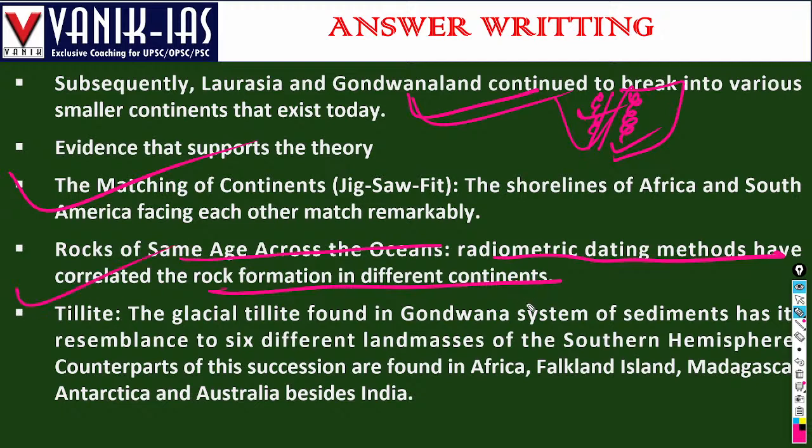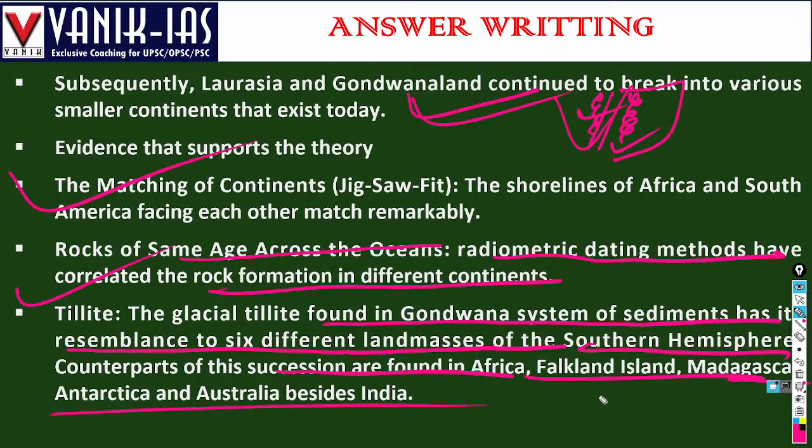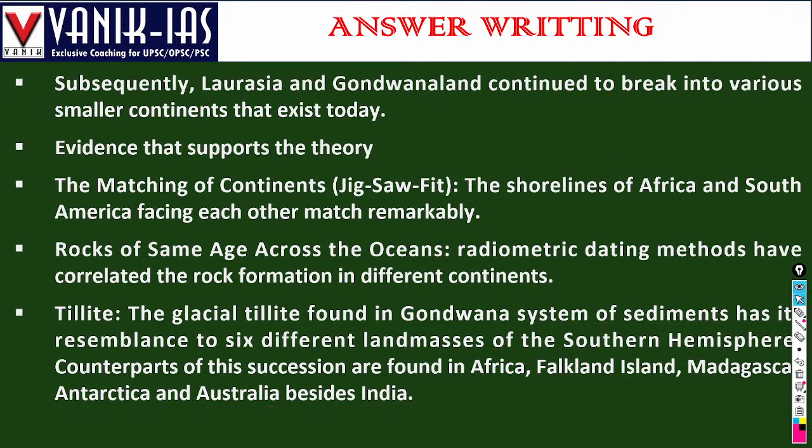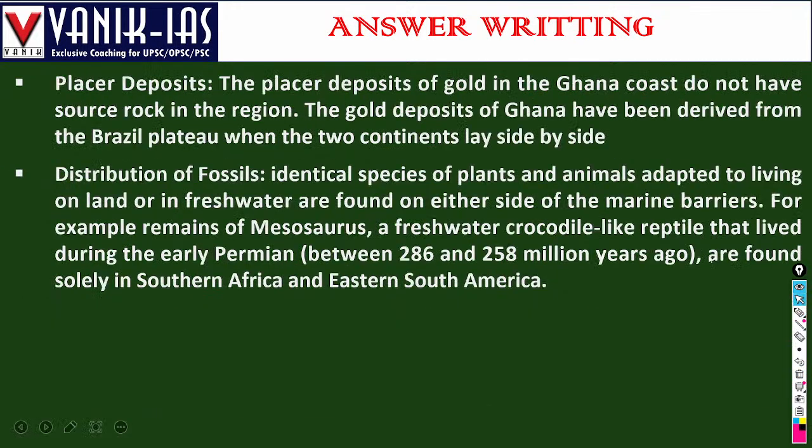Then tillite: glacial tillite found in Gondwana system sediments has resemblance to six different landmasses of the southern hemisphere. Counterparts of the succession are found in Africa, Falkland Islands, Madagascar, Antarctica, and Australia, besides India. So there are also glacial structures, right? Glacial structures are also seen in those areas, and by glacial structures we can observe that once upon a time they were linked to each other.